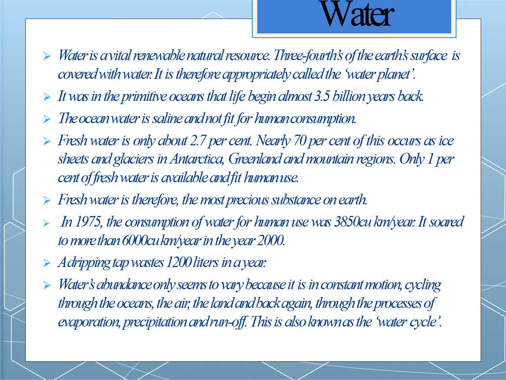In 1975, the consumption of water for human use was 385 cubic kilometers, and it soared to 6,000 in 2000. These are the facts. A dripping tap wastes almost 1,200 liters in a year. Water abundance only seems to vary because it is in constant motion. We all know the water cycle. So the water which was used many years back is still being used today.